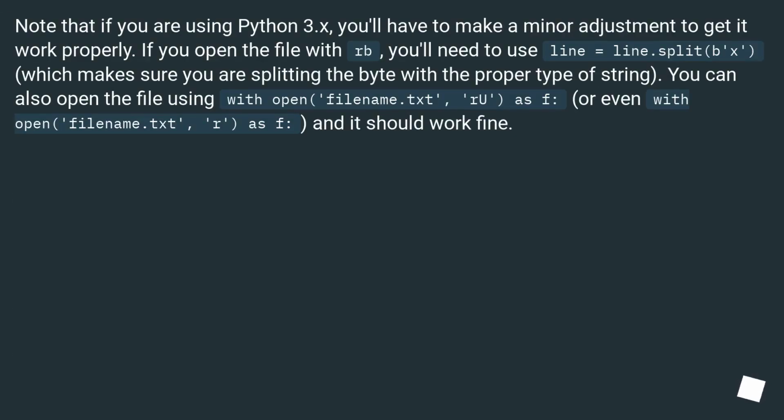Note that if you are using Python 3.x, you'll have to make a minor adjustment to get it to work properly. If you open the file with 'rb', you'll need to use line = line.split(b'x'), which makes sure you are splitting the bytes with the proper type of string. You can also open the file using with open('filename.txt', 'rU') as fcolumn, or even with open('filename.txt', 'r') as fcolumn, and it should work fine.